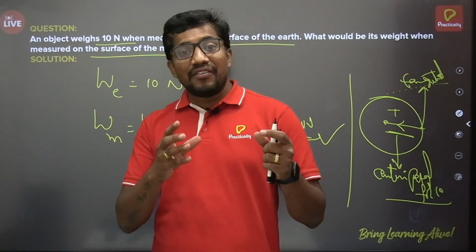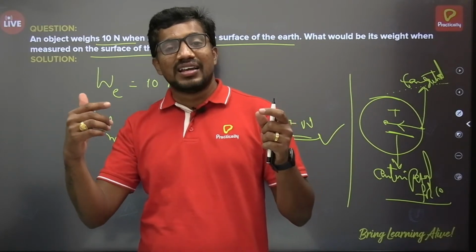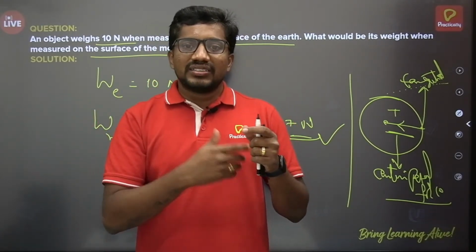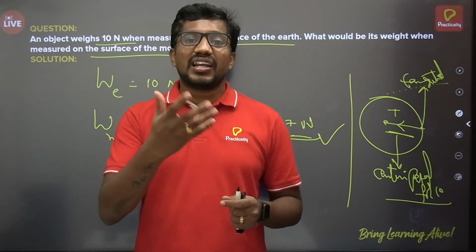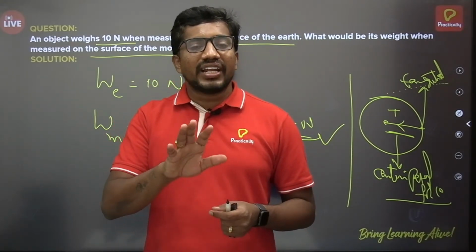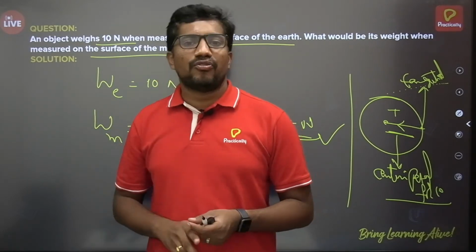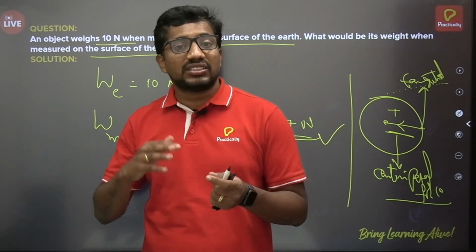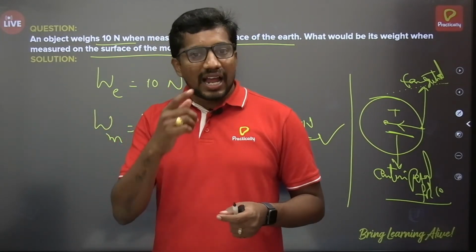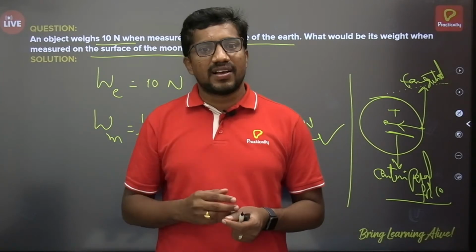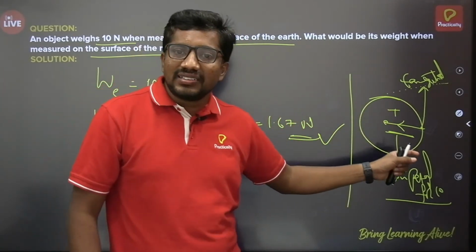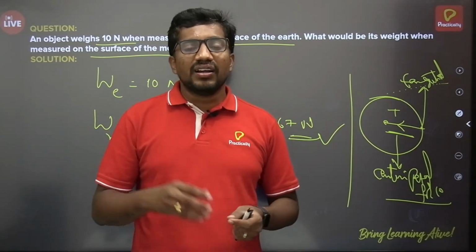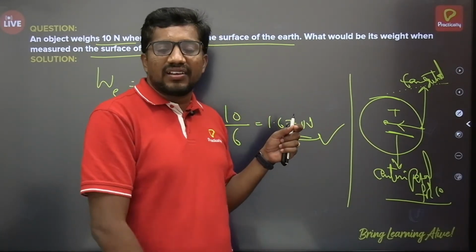So there the gravitational force of attraction will be acting towards the center of the earth. That force we call the centripetal force. So here gravitational force is an example of centripetal force. Not all centripetal forces are gravitational force. Gravitational force is the centripetal force in this example, like tension is the centripetal force in another example. So centripetal force is nothing but the force which is acting towards the center.